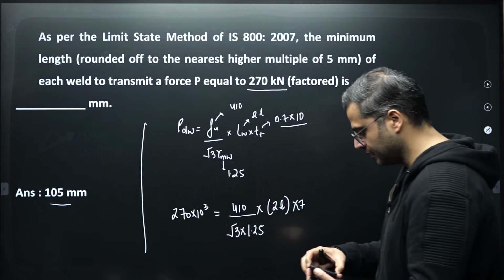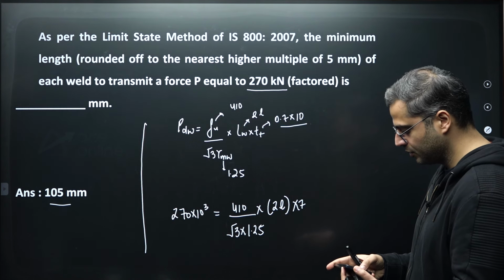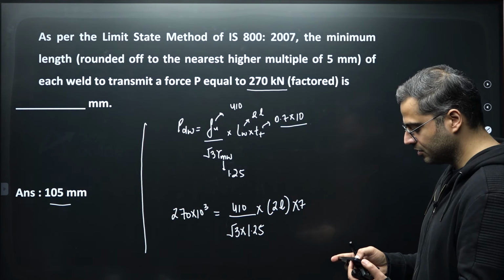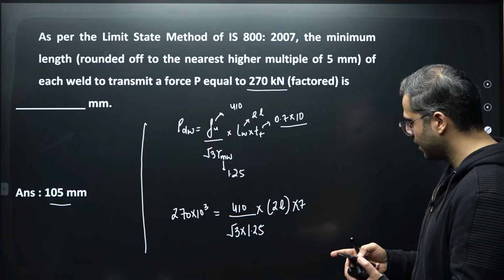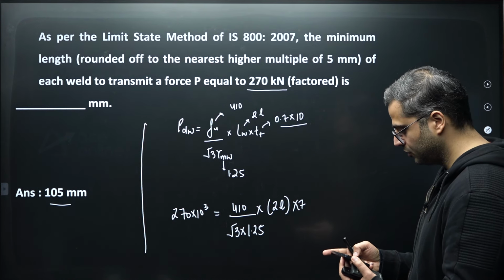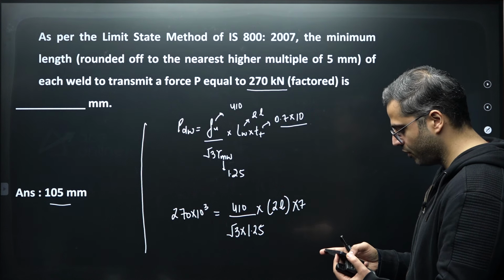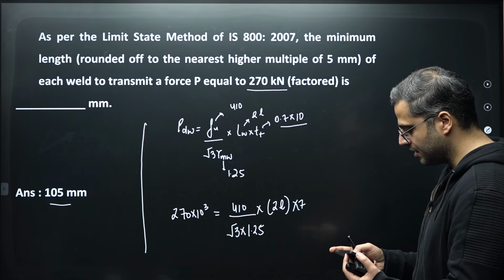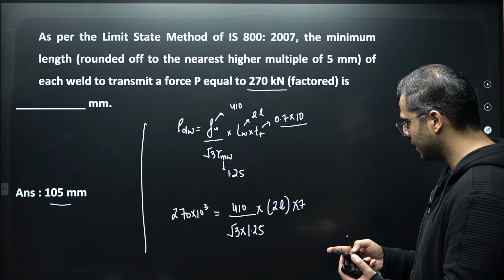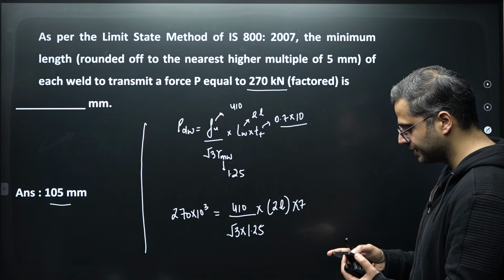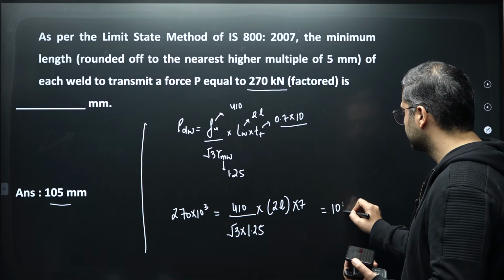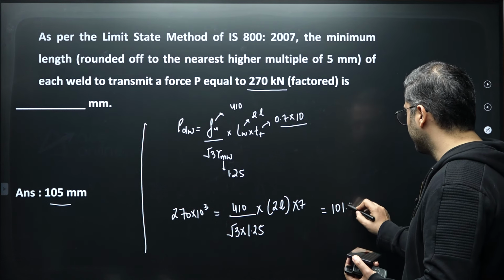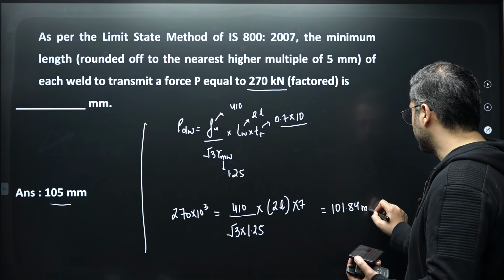Right, so get the answer. 270 into 1000 into root 3 into 1.25 divided by 410 divided by 2 divided by 7. So the answer is coming out as 101.84 mm on each side.